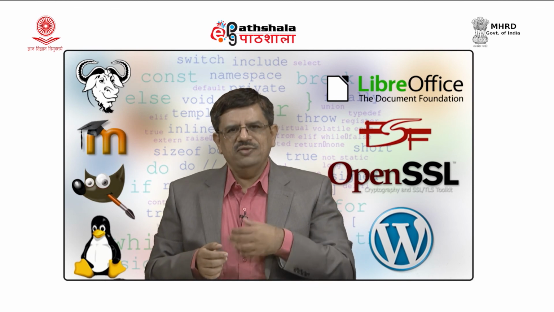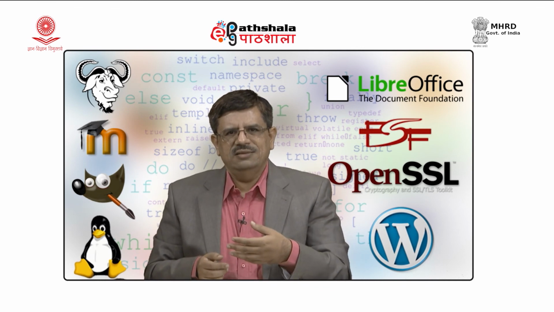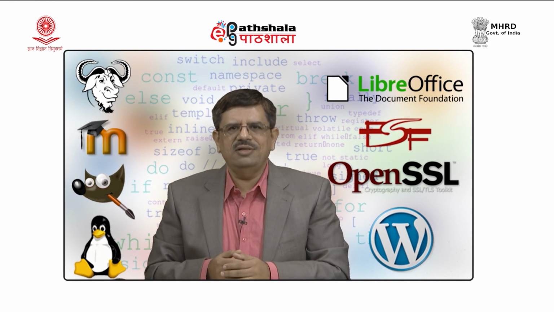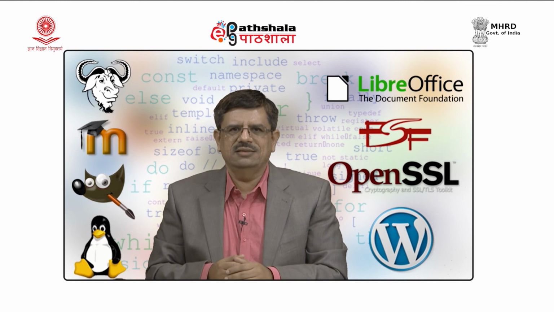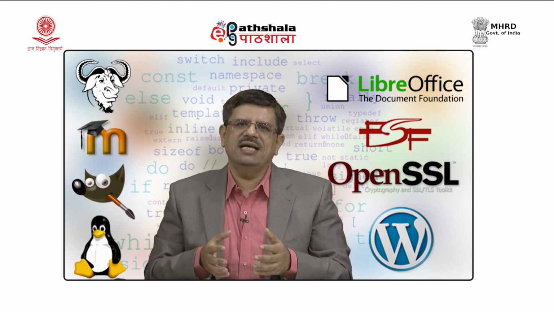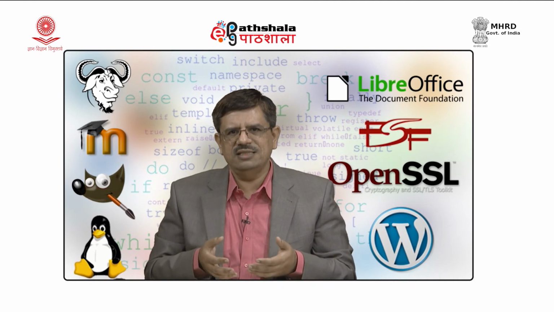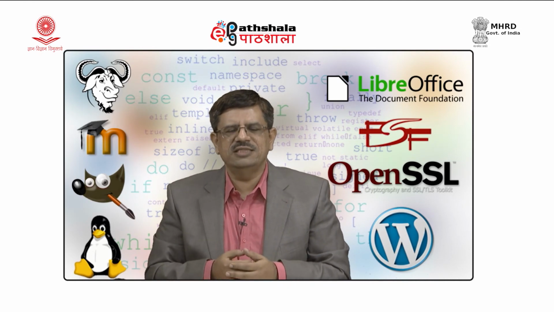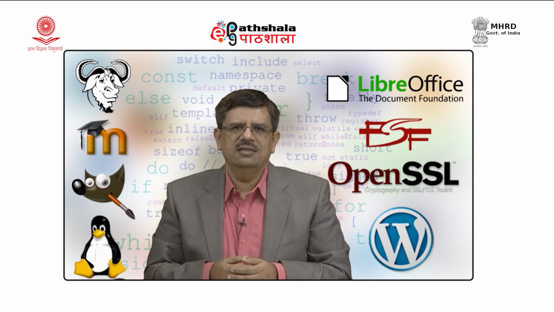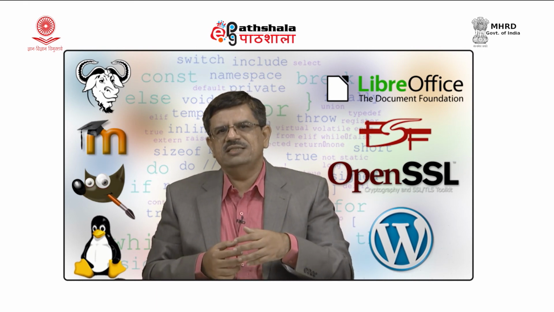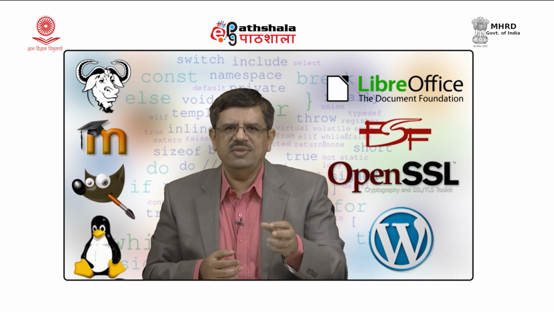Now, if I am a user and I am creating a process, then I have access rights to kill my processes, but I cannot kill someone else's processes. No doubt the super user has more powers, more access rights, and the super user can kill some other user's processes. So, this is how unwanted processes or processes that are taking a lot of resources can be killed using the kill command.